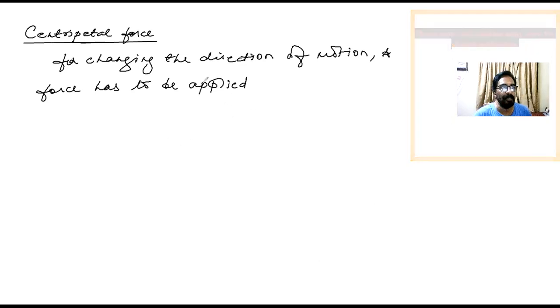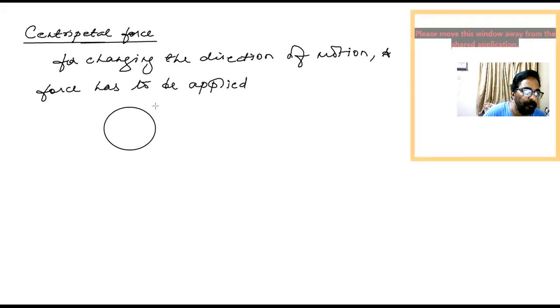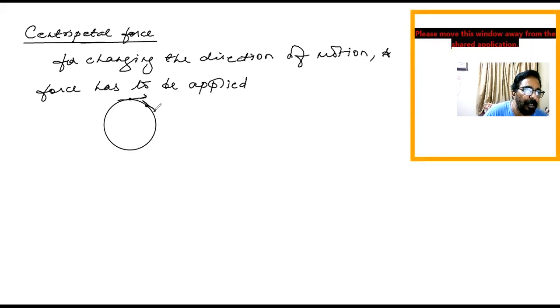Now, keeping this in mind, what do you see in a circular path, beta? In a circular path, the direction keeps on changing. Suppose a body is here at this point. Suddenly it has come here. At every point, the direction keeps changing.